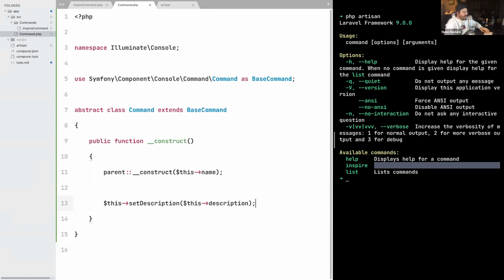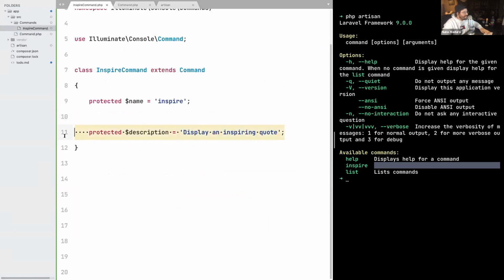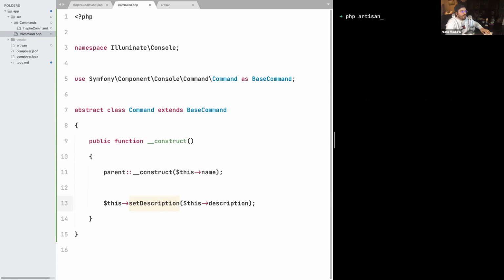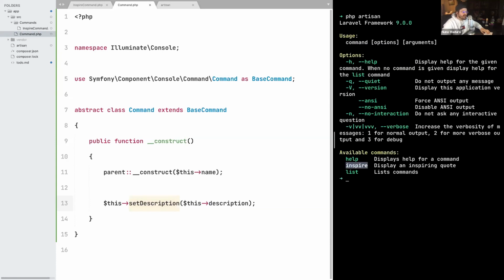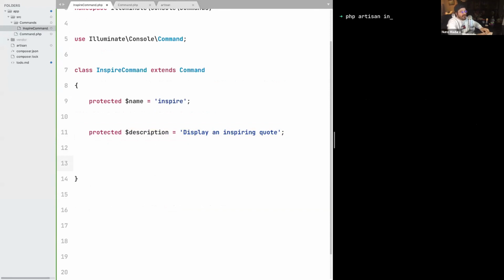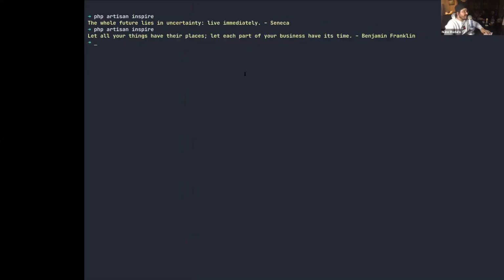So for every class that extends this command from Laravel, we are going to pass the property description, which lives right here, to the method from Symfony, setDescription. So now, if I call php artisan, I should see the title and the description. All right, pretty cool. And we all know the next step. The next step is actually displaying something, because what I really want is to type php artisan inspire and get exactly the same output as we have here.